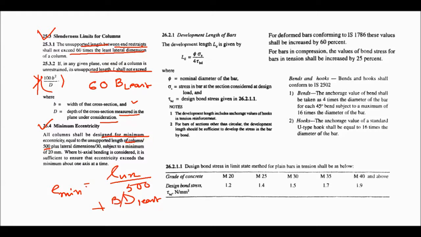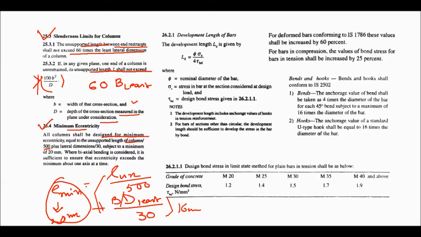This should be subjected to a minimum of 20 mm. So if it is coming less than 20, suppose it is coming 16 mm, we need to take e minimum equal to 20 mm. So minimum eccentricity is 20 mm.